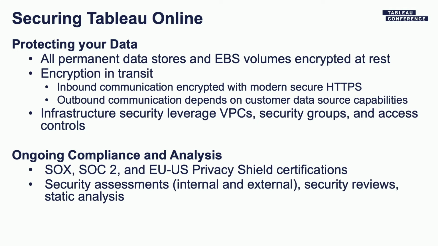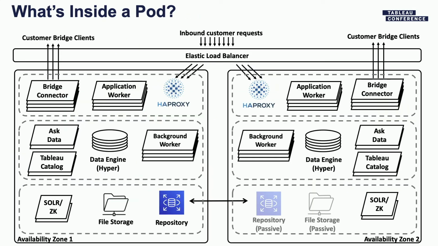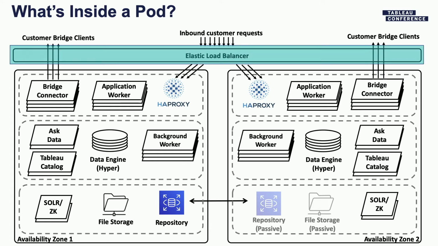All right, so moving on, let's look at what's inside a pod. I mentioned there are these 7 pods that a customer can connect to. You know, this is a bit of an eye chart, but don't worry, I'll walk you through this step by step. So the first thing I'll talk about is the Elastic Load Balancer. All the inbound customer requests come through this ELB, or Elastic Load Balancer.